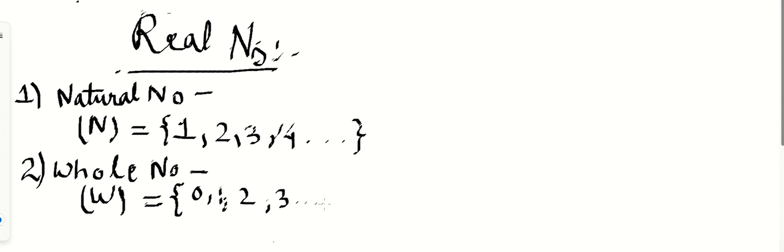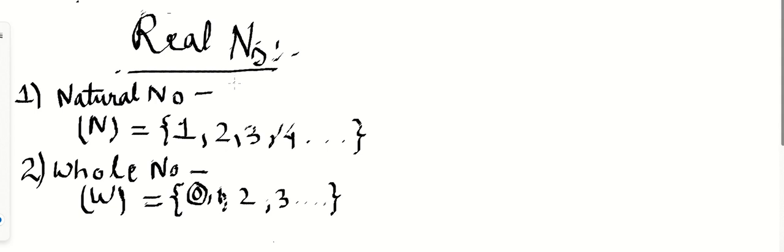We can see that in whole numbers, all the natural numbers are present. So whole numbers means all the natural numbers including 0, correct everyone?